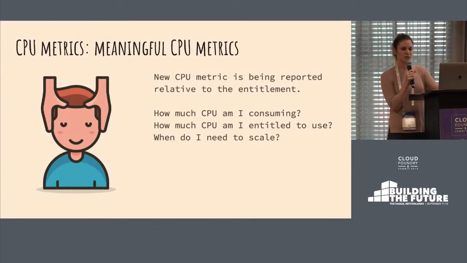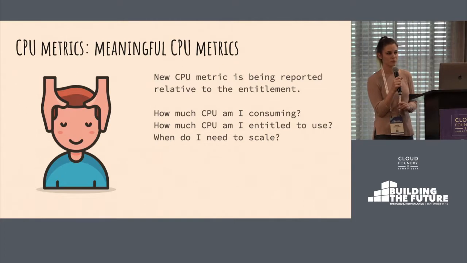So we split the implementation into 3 main milestones. And the first one is the meaningful metric. So we created a new CPU metric, which is relative to the entitlement. So that means that if you see 100%, that means currently you're using all of the CPU that your instance size allows you to use right now.